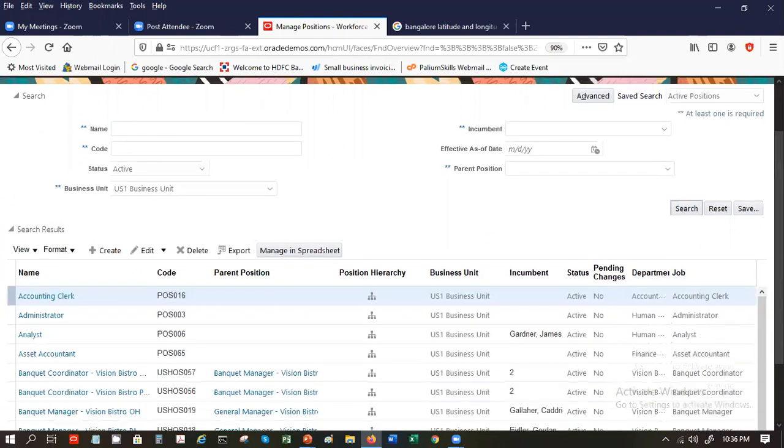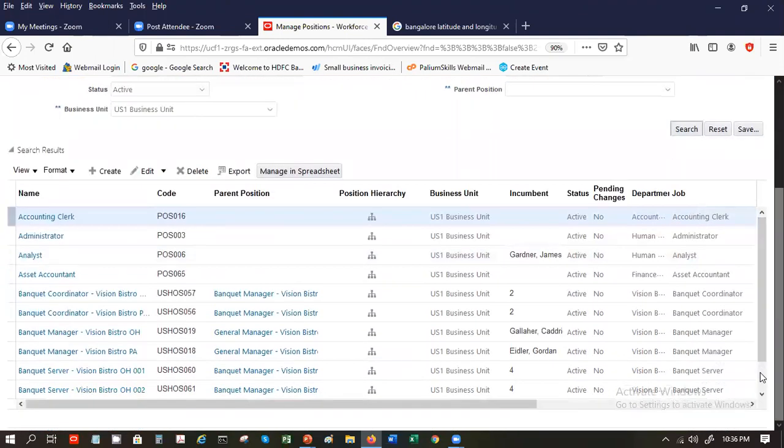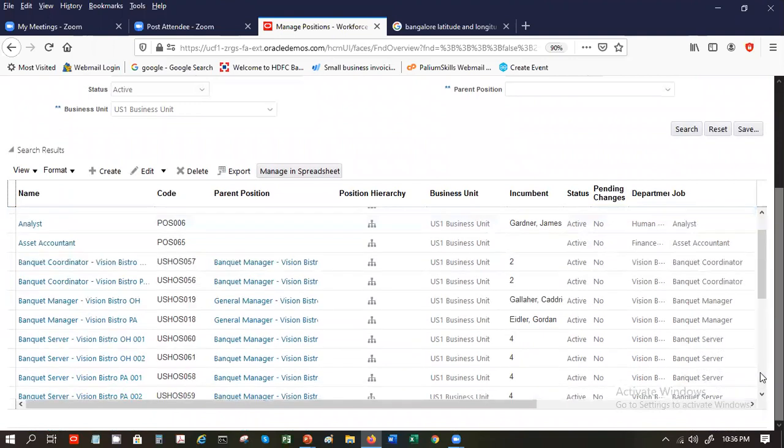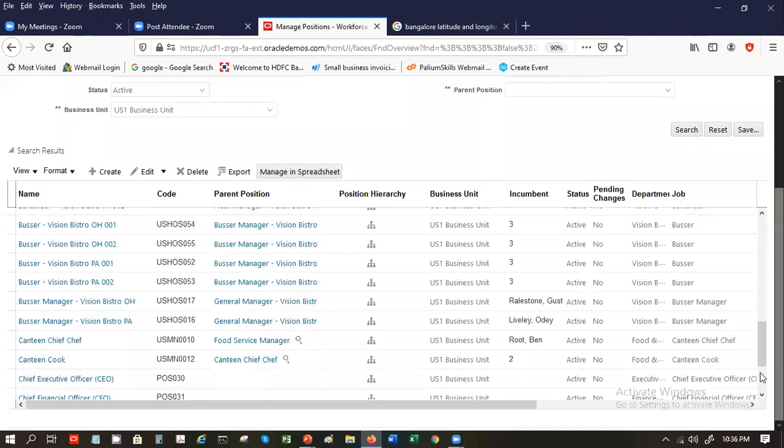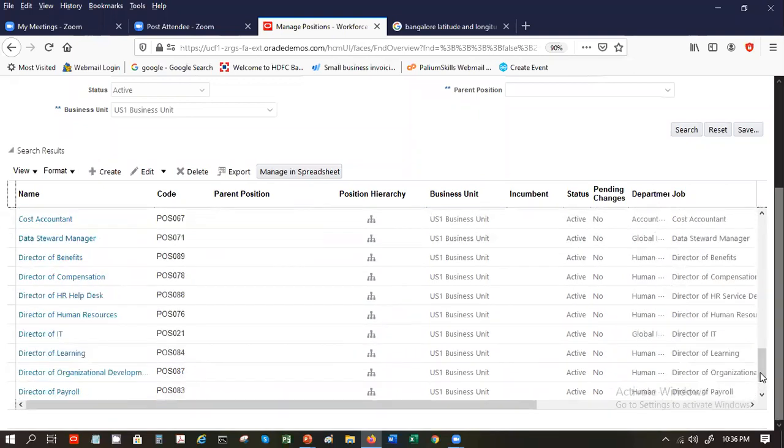So these are different positions that are already defined. In case you are not able to see what you have defined, feel free to just query whatever is there. You will see a lot of stuff here.